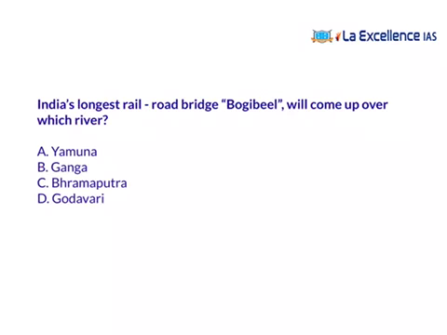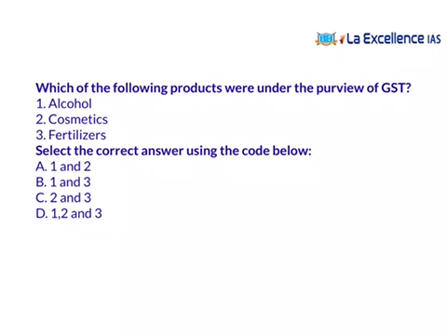Now let's see our today's questions. The first question is on the Bogibeel Bridge. India's longest railroad bridge will come up over which river? And the next question is, which of the following products were under the purview of GST?